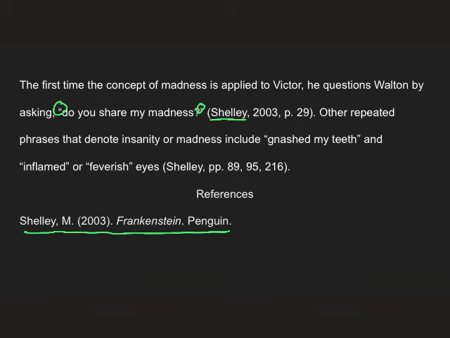And the author and the year are always together, and they are followed by the page number shown preceded by the letter P if it's a single page, which it is, so that is correct.